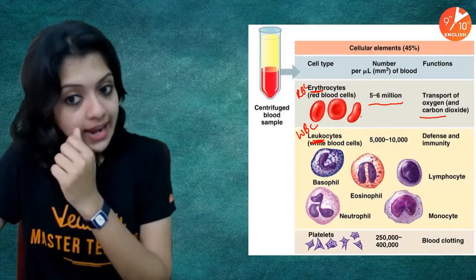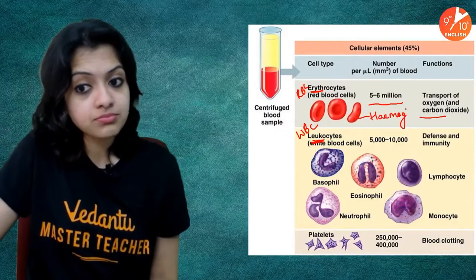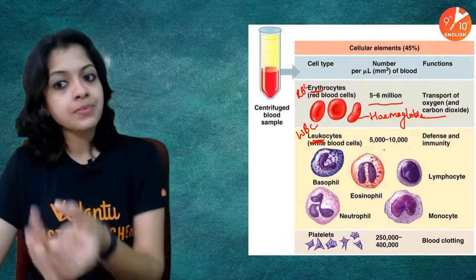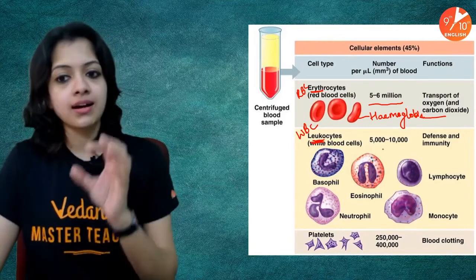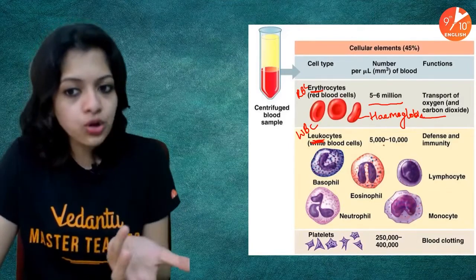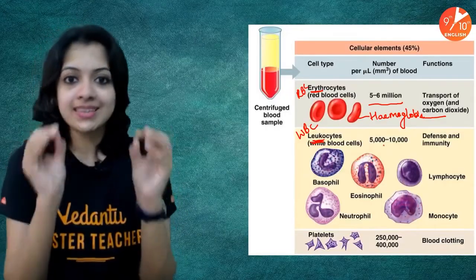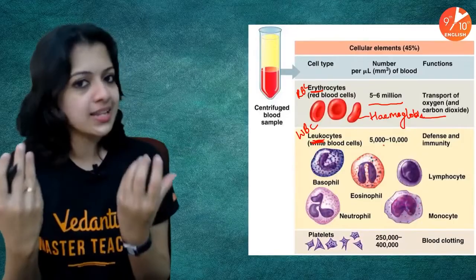And it is inside the RBC that the pigment hemoglobin is present. Hemoglobin is what binds to oxygen. It's a protein, and when hemoglobin is attached to oxygen, your blood appears deep red. That royal red color of your blood is seen in richly oxygenated blood.